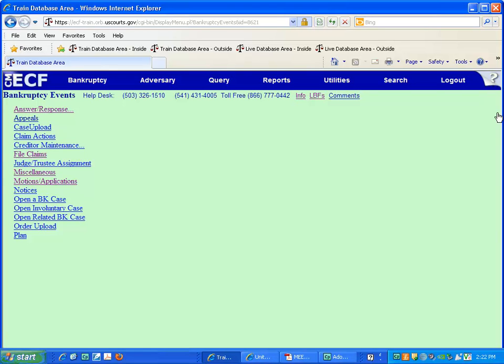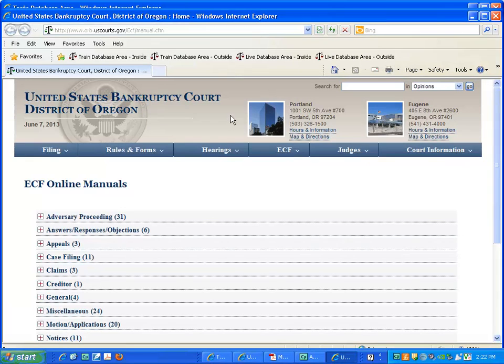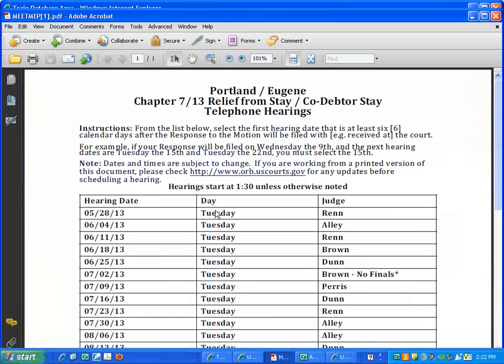Hearing dates for a response and notice of hearing on a motion for relief from stay in Chapter 7 and 13 cases are obtained from the court's website. To obtain a hearing date, click the info link at the top of the screen. Select Hearings, and from the drop-down menu under the Available Hearing Dates category, select Chapter 7-13 Relief from Stay Hearing.